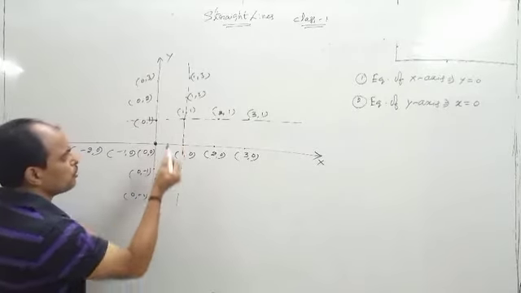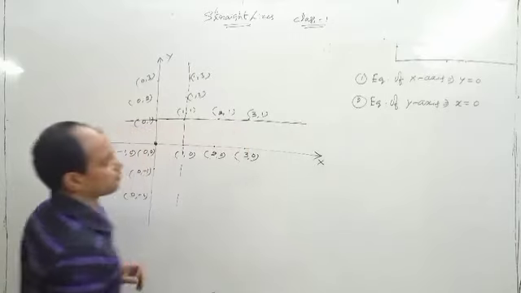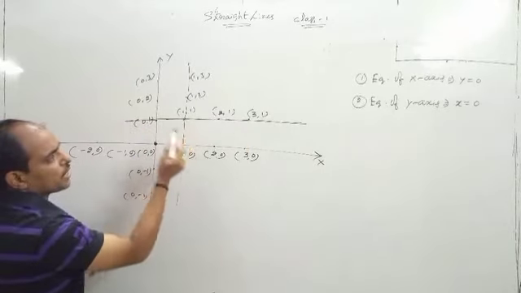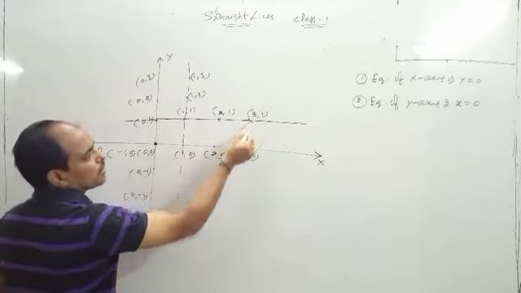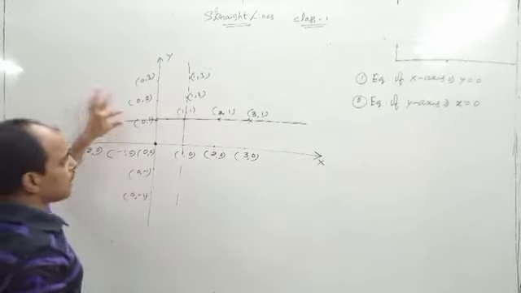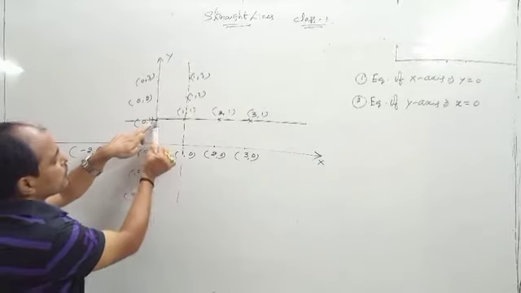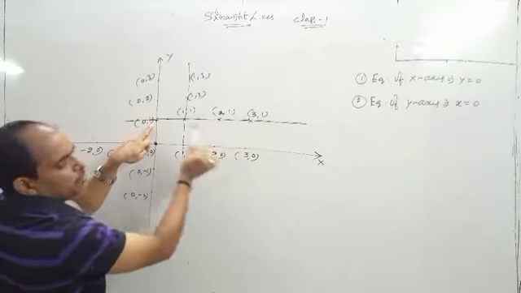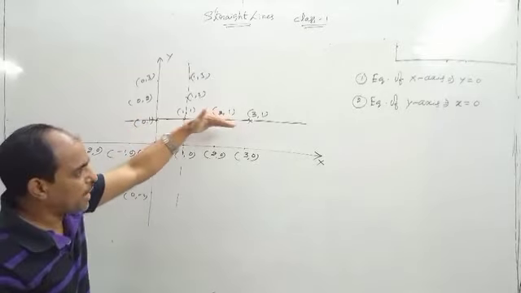Next, you see here this is also one line and this point is 1, 1. This is 0, 1, 2, 1, 3, 1. What do you observe? You see this line is parallel to the x-axis and you observe the y coordinate is the same. That's why it's a parallel line.